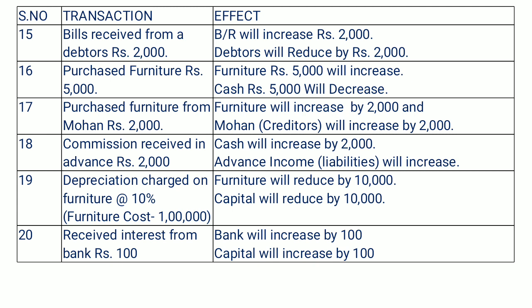The next we have purchase furniture from Mohan. Now what did we do in this? We purchased furniture from Mohan. Same thing: furniture will increase in the business organization, furniture increases by 2,000, but we have purchased it from Mohan, so those from whom we purchase goods on credit are called our creditors. So in this transaction furniture will increase on the asset side, and on the liability side we have to increase our creditors by rupees 2,000.